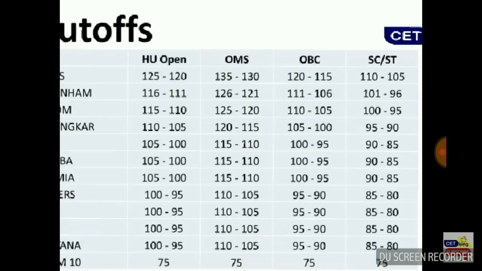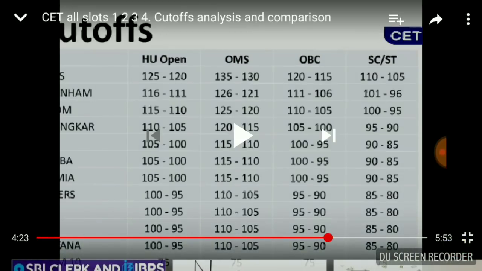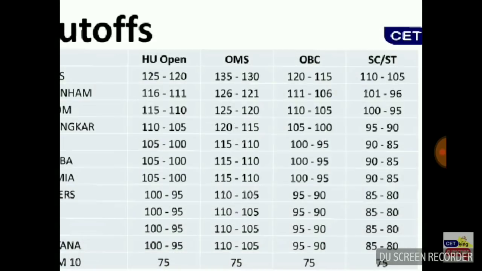You can see different categories. He has bifurcated the first column into open, OMS, which is outside Maharashtra, OBC and SC/ST. For JBIMS, an open candidate from home university would need around 125 marks. Outside Maharashtra would need 135. OBC would need around 120, and the SC/ST cutoff would be around 110 marks in CET 2018 for getting admission into JBIMS.